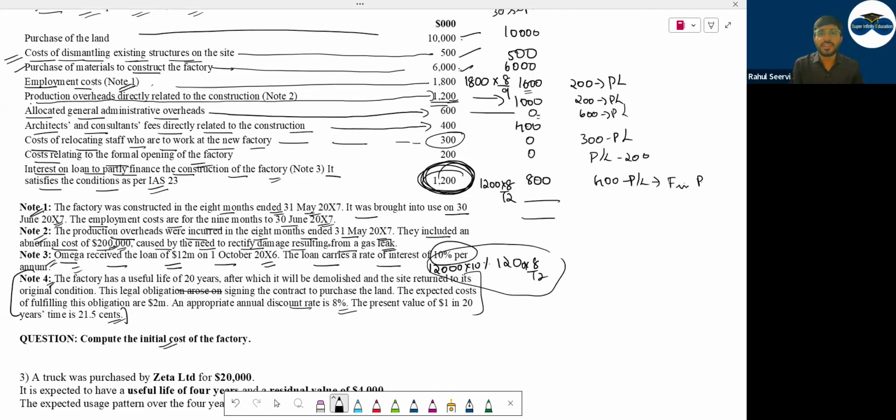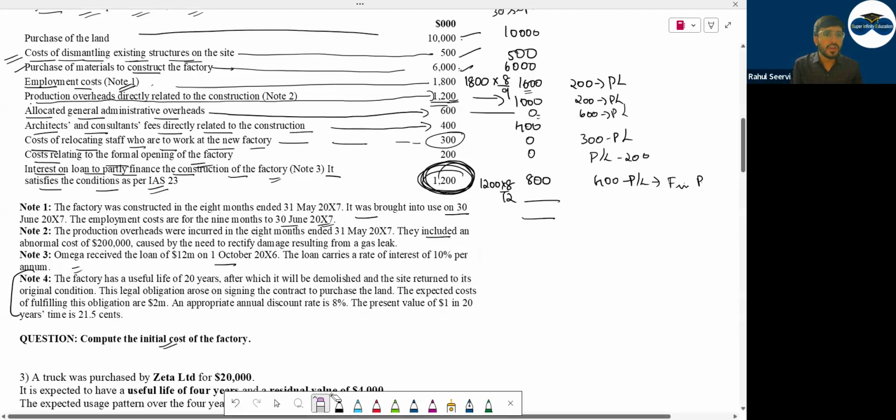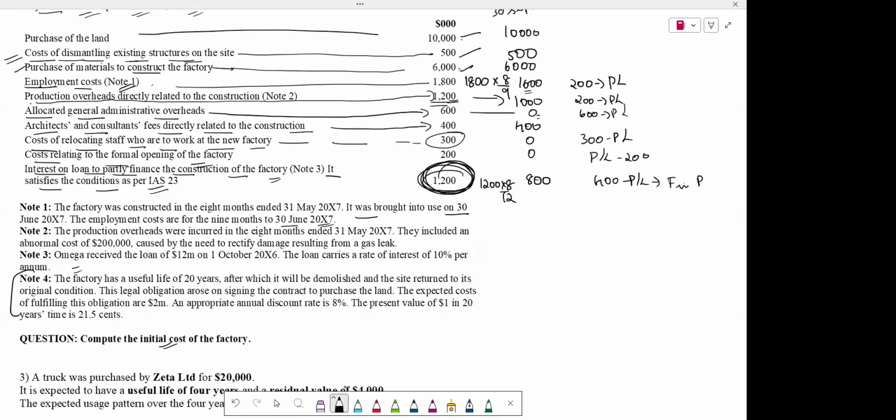So now do the total and say me what is the value. Have you completed the question or is something pending now? Is there something pending here in the question? Note 1 done, note 2, note 3. Have we done note 4 here? Basically, the cost which we are not including will go to P&L.